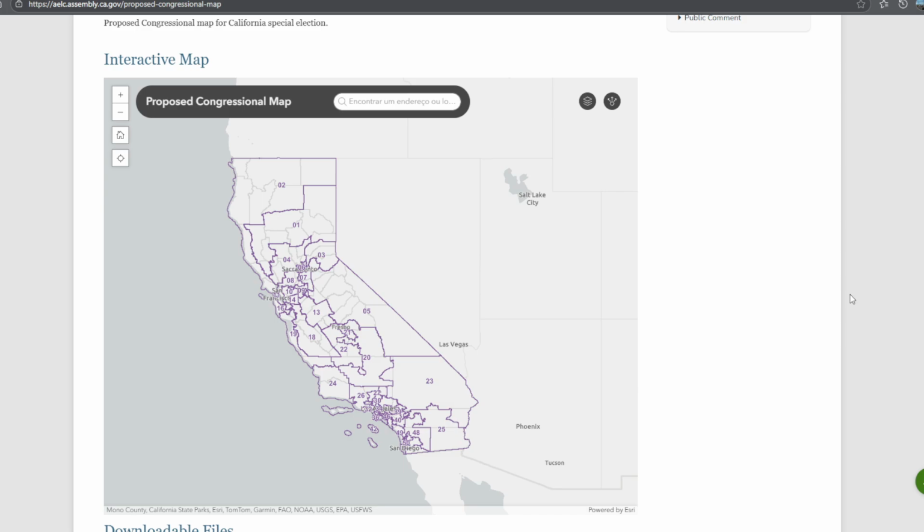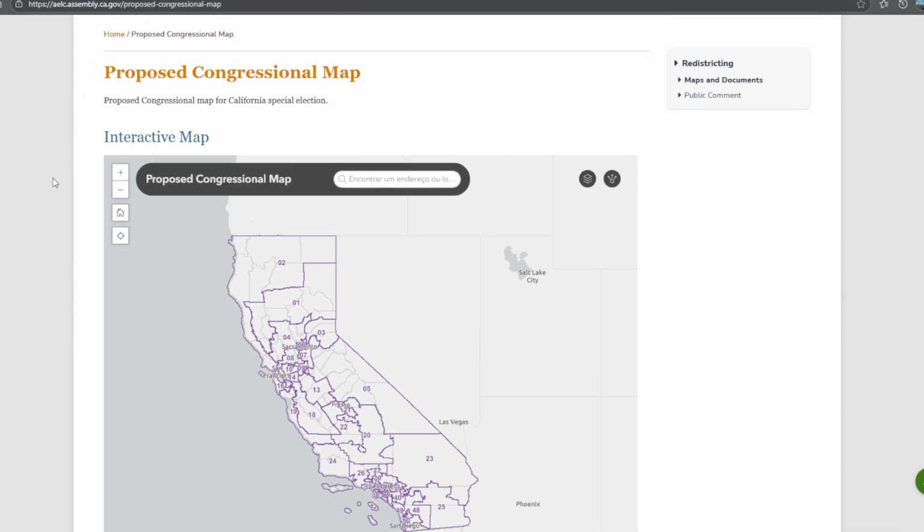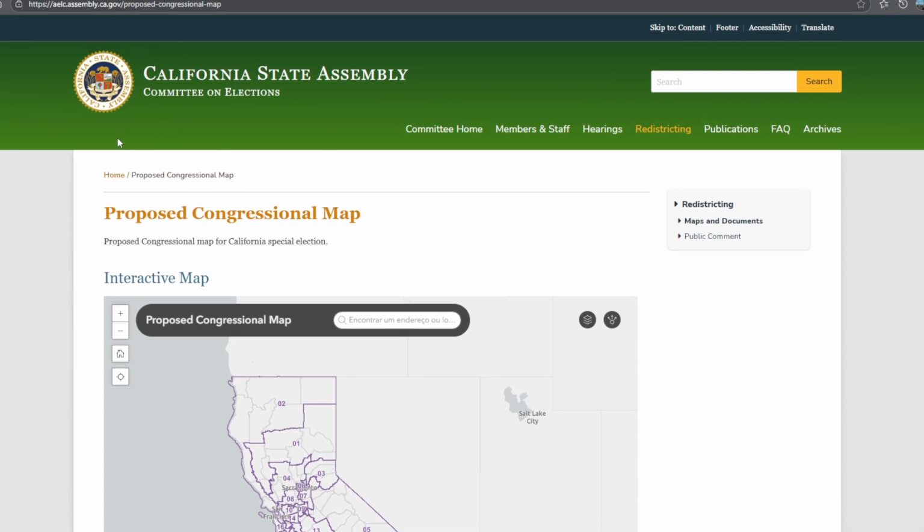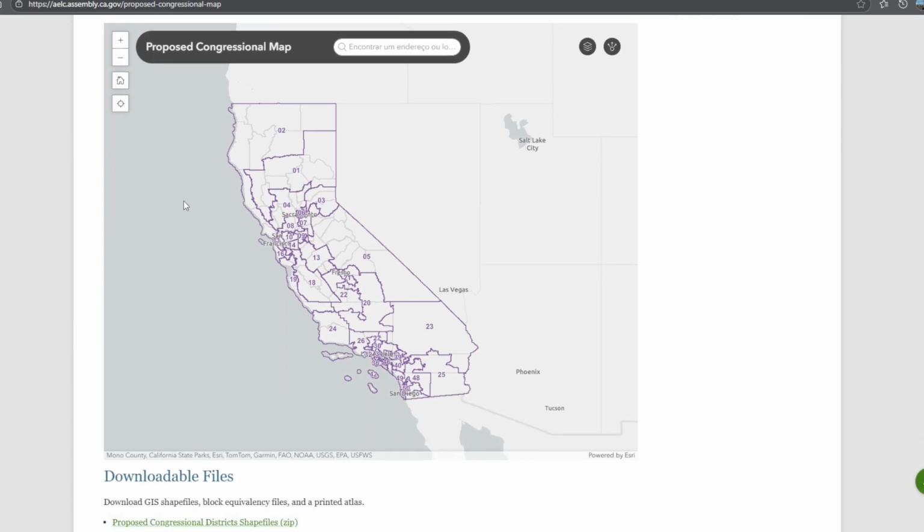Hello guys and welcome to my new video, and today we're going to talk about California, Texas, Ohio and Florida redistricting for next year's election, the 2026 midterm election. This is the proposed map on the official California State Assembly website for the new California map for next year's elections.